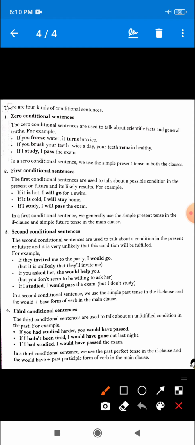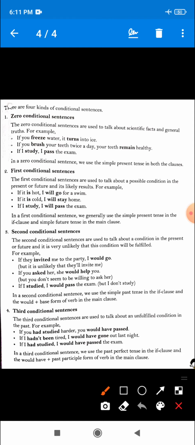The first conditional sentences are used to talk about a possible condition. Just remember this point: they talk about a possible condition in the future or present and its likely results.